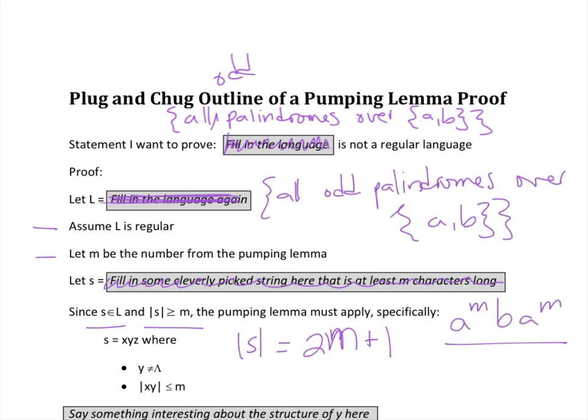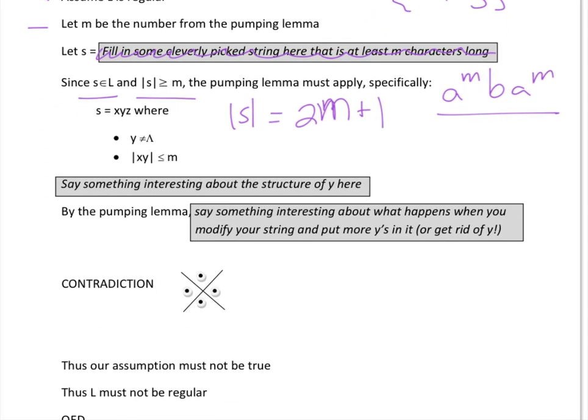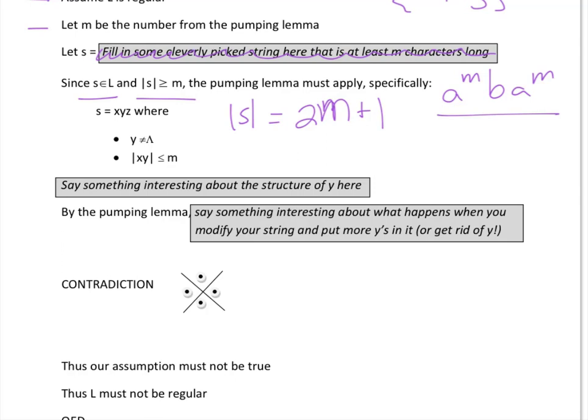Specifically, S can be split up into x, y, z, where y is not lambda and the length of xy is less than or equal to m.